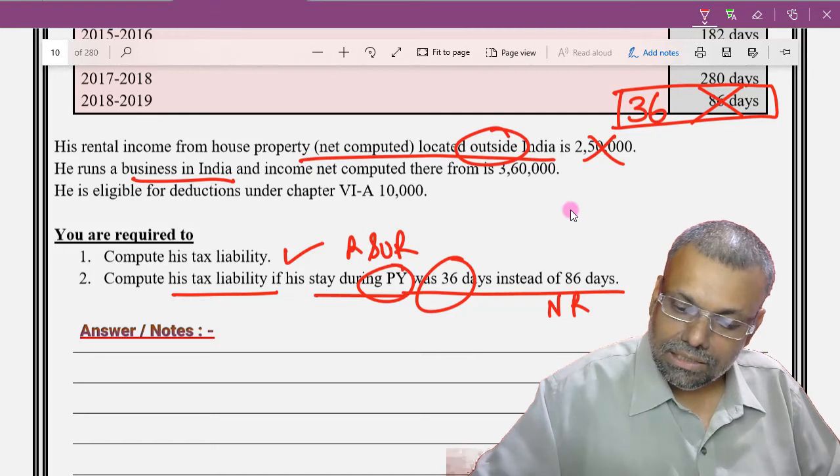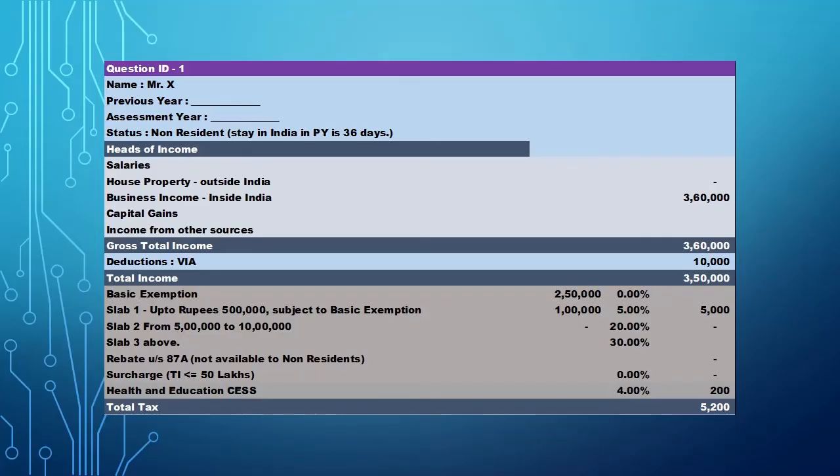Business income in India net computed, so inside India income will be taxable because Indian incomes will be taxable for non-residents, and give him the deduction and get the net tax liability. Now tax liability calculation I've already explained it to you so many times, so you can straight away update your answer fully in this particular situation.